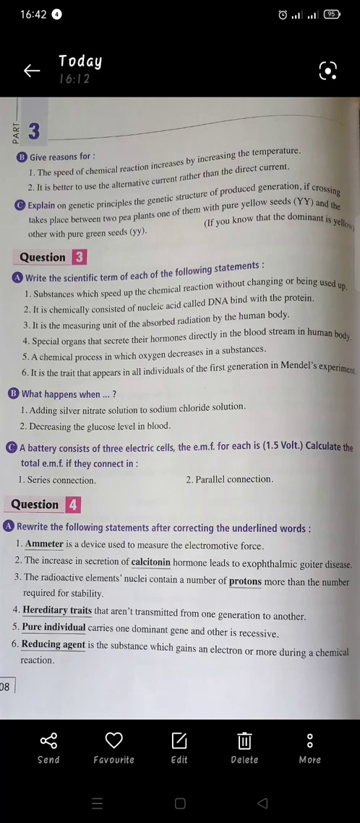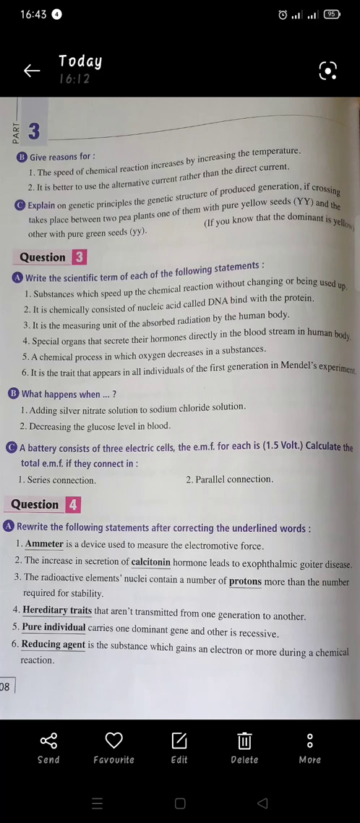What happened when adding silver nitrate solution to sodium chloride? In this case, you should write the equation, and you will write NaCl plus AgNO3 arrow. It will give you NaNO3 and AgCl precipitate. So when we react sodium chloride with silver nitrate, we get sodium nitrate and silver chloride as a white precipitate.